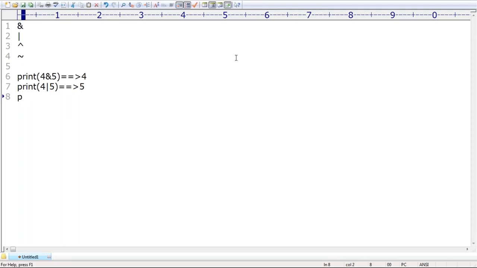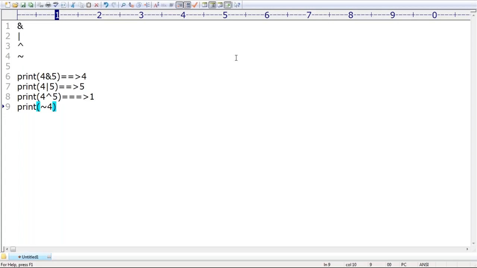Print of 4 XOR 5. What is the answer? By default you are going to get 1. How is it 1? I covered all these things already. Next, after that, print the negation of 4, I'm taking.